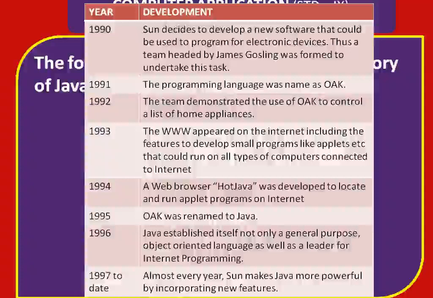From 1997 to date, almost every year, Sun Microsystem company makes Java more powerful by incorporating new features.